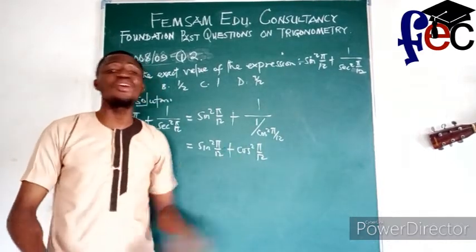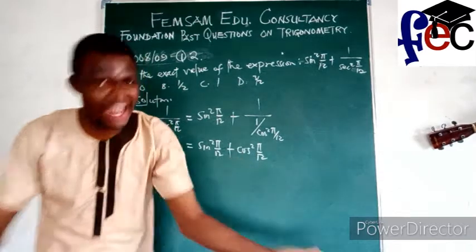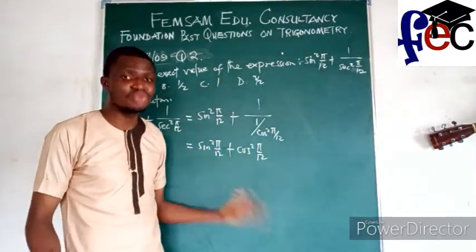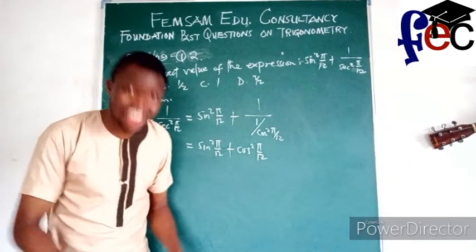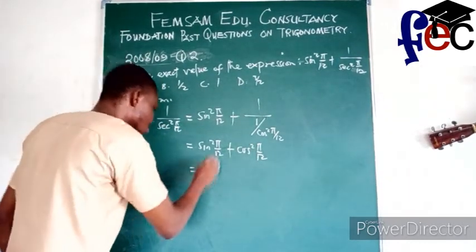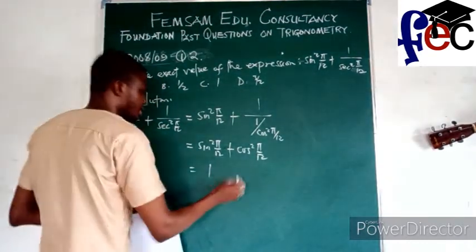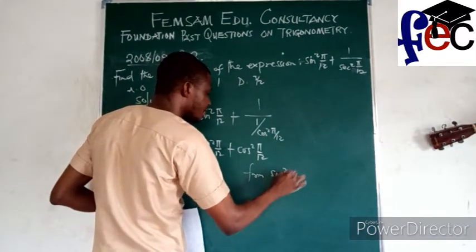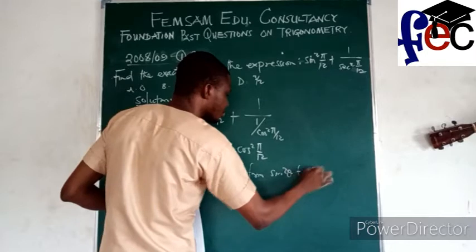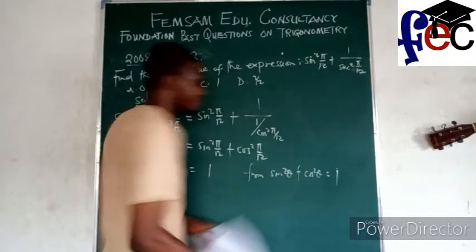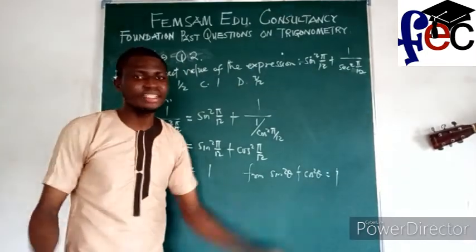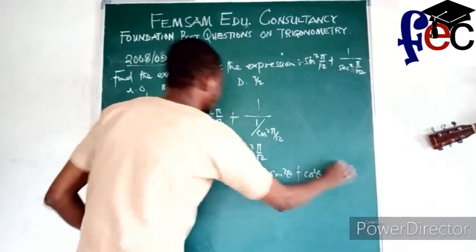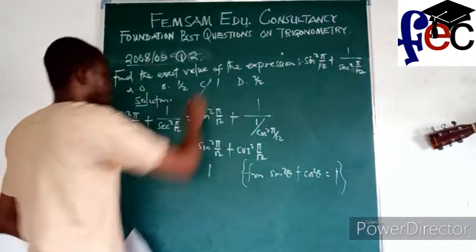The result will always give you 1. So sine square pi over 12 plus cos square pi over 12 will still give you 1. So the final answer is 1, because sine square theta plus cos square theta is 1, and theta is arbitrary. It could be anything. So that's option C.